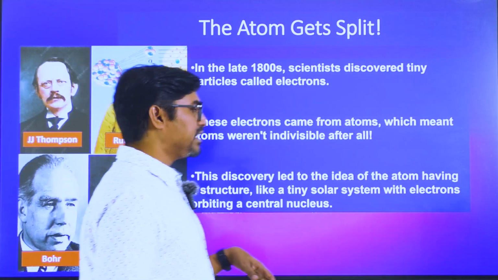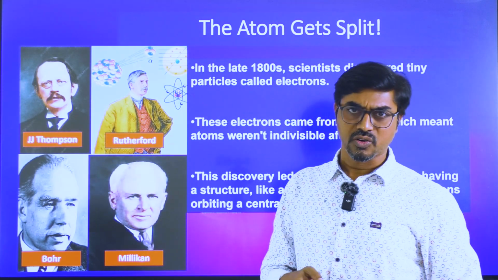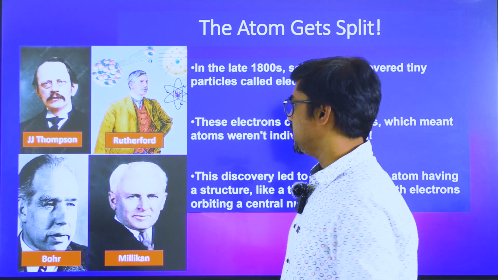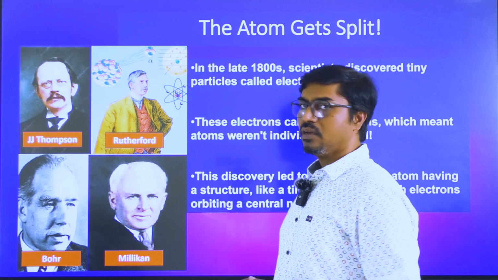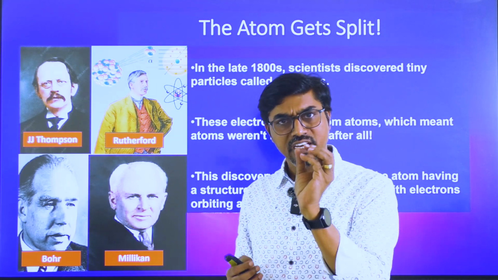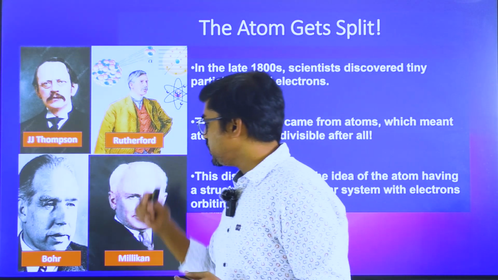Then comes the next level, where some more scientists like J.J. Thomson discovered electrons, cathode rays. Rutherford worked on the nucleus. He identified the concept of the nucleus. So he said that there is an atom, and inside the atom there is a lot of empty space, only a very tiny region where the entire mass is concentrated. So the nucleus has been identified.